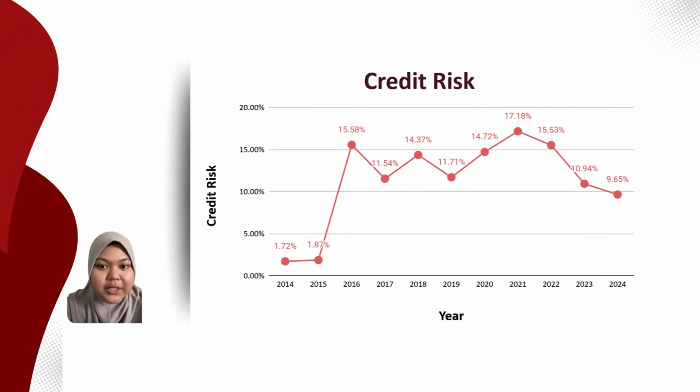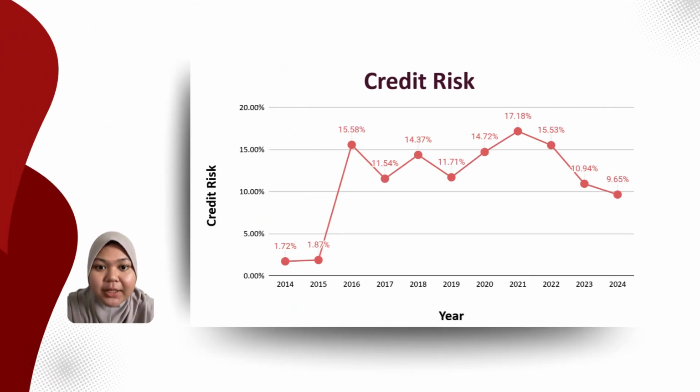So the first one is credit risk management. What is credit risk management? Credit risk management is fundamentally about navigating uncertainty, and to understand our current position, we must look at the historical data that brought us here. Between 2014 and 2024, our credit risk profile has been defined by significant volatility. We began this period in a very stable position with a risk level of only 1.72% in 2014, but this was followed by a sharp climb to 15.58% by 2016, where we saw a brief successful recovery where risk dipped back down near 2% in 2019.